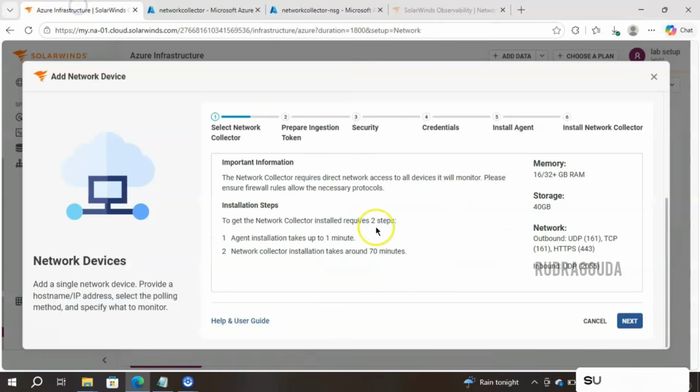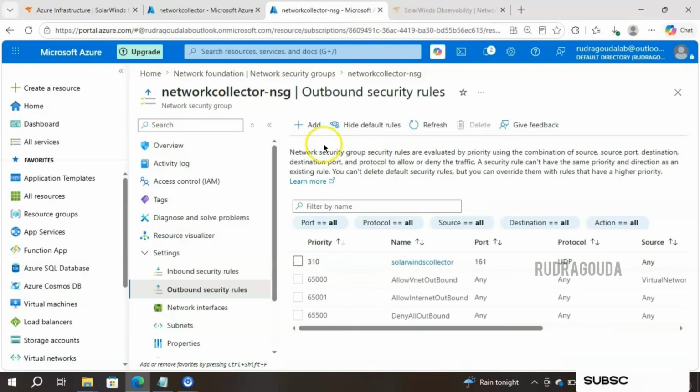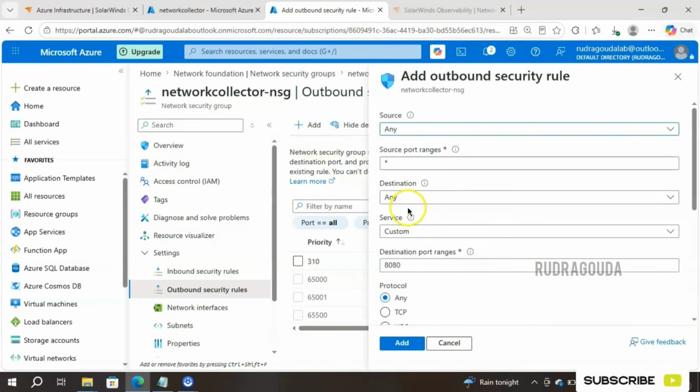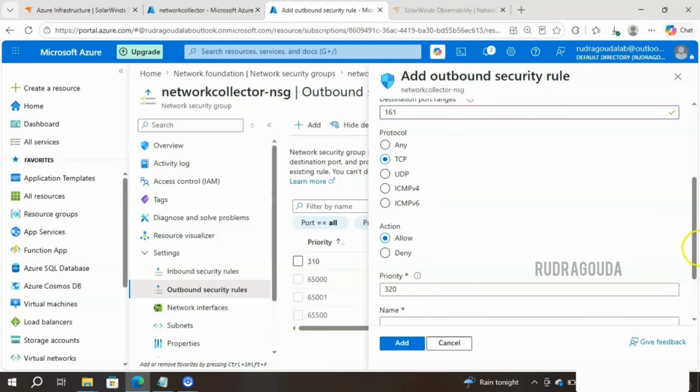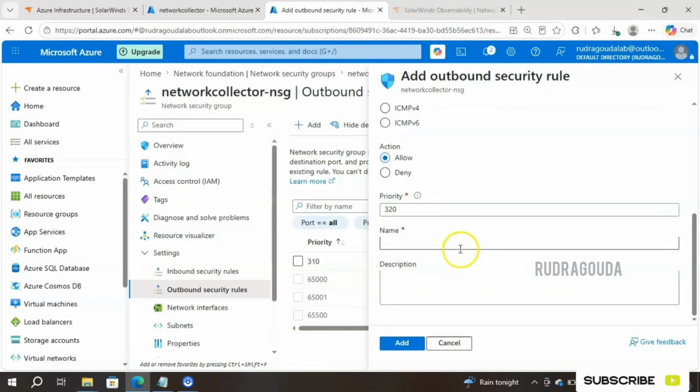After that, what is the next port? Next port is TCP 161. Again, to create a TCP 161, click on add, provide the number 161, choose TCP and provide some name here. I will use SolarWinds TCP and then click on add.